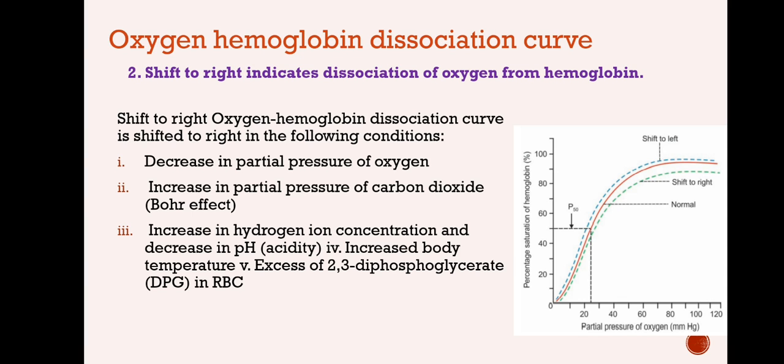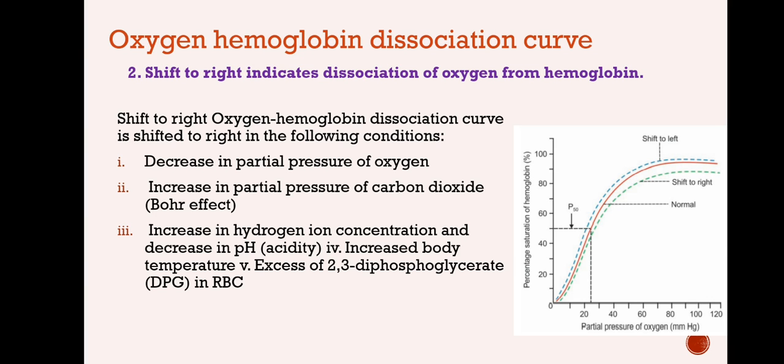What Bohr effect states is that at a higher partial pressure of carbon dioxide and higher proton concentration, hydrogen ion concentration, oxygen will dissociate from hemoglobin. So, the oxyhemoglobin will dissociate to oxygen and hemoglobin. Now, what happens? Hemoglobin is available for carbon dioxide binding.